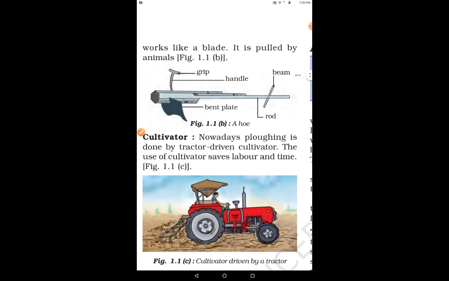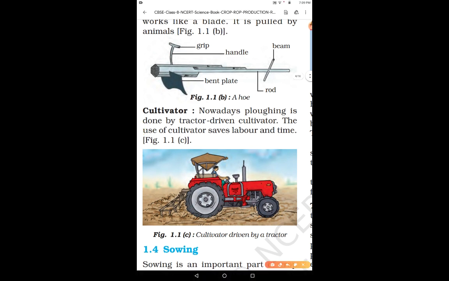Now let us study about the cultivator. Cultivator. Nowadays plowing is done by the tractor driven cultivator. Nowadays in this modern time, the plowing is done by a tractor driven cultivator. Okay, in the ancient time it was done by the plow, right? It was done by the plow, but nowadays by a cultivator. Cultivators are tractor driven, as you can see. So they are handled by a tractor only.